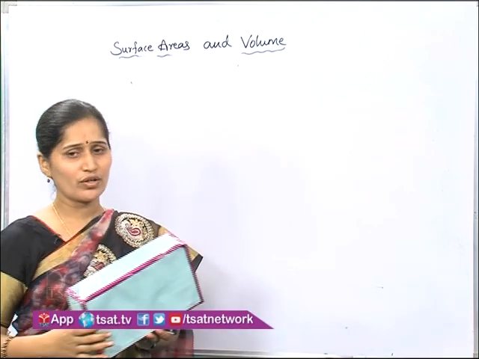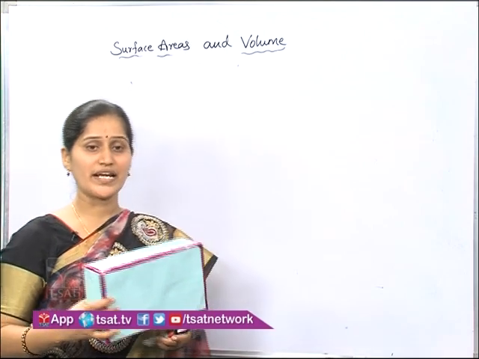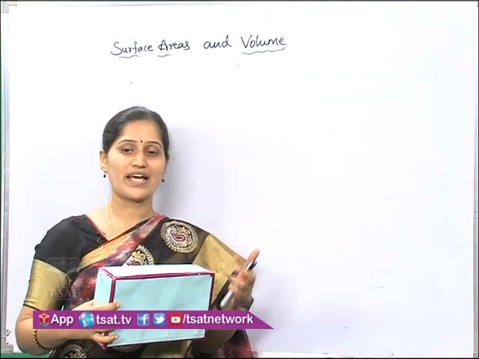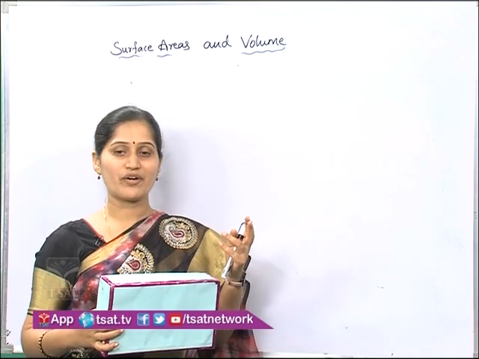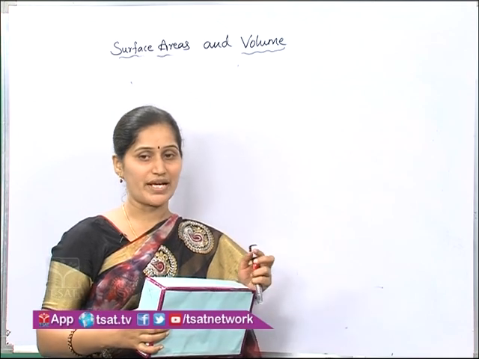And we know a solid consists of a number of faces, right? It is not restricted to one face, no. It consists of a number of faces based on their base shapes.